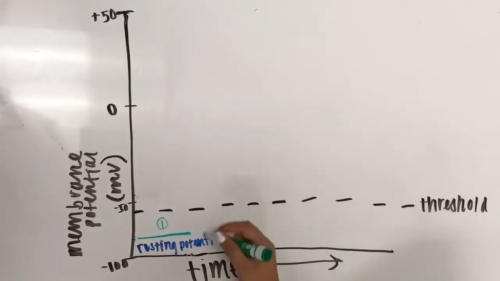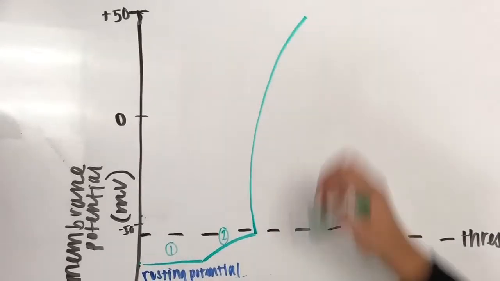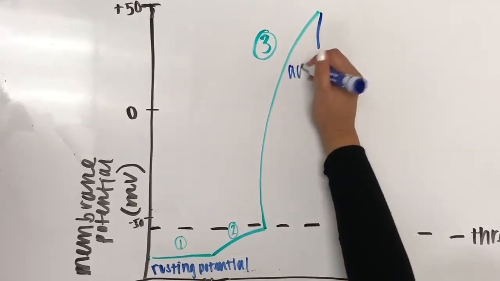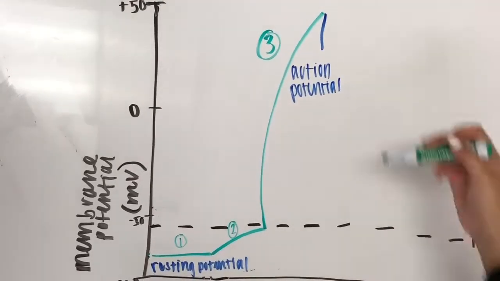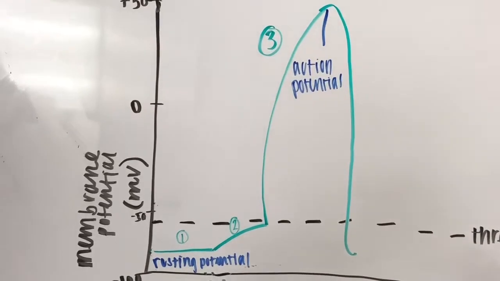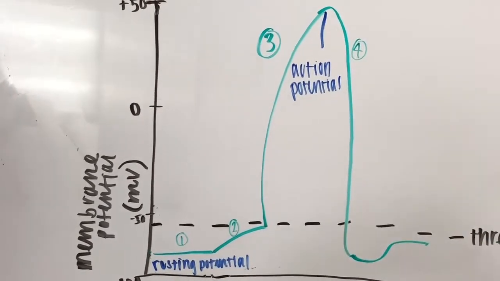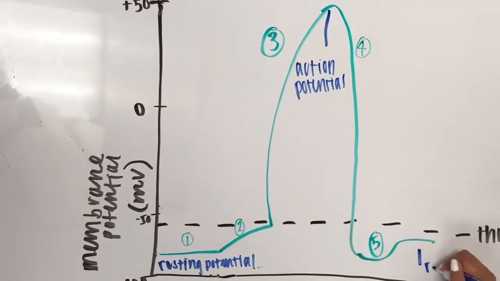Step 2 is depolarization. During this time, a stimulus will open some of the sodium channels. The inflow of sodium through these channels depolarizes the membrane. If depolarization reaches the threshold, it will trigger an action potential. Depolarization opens up most of the sodium channels, while potassium channels remain closed. The sodium inflow makes the inside of the membrane more positive.